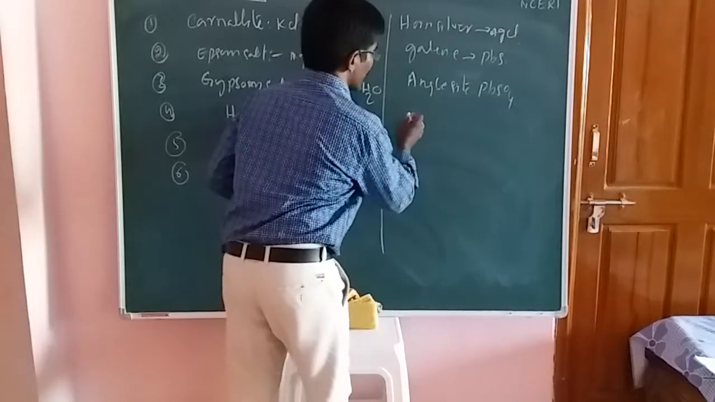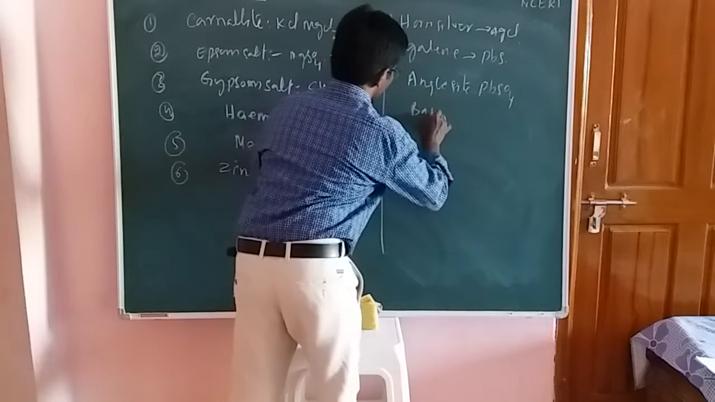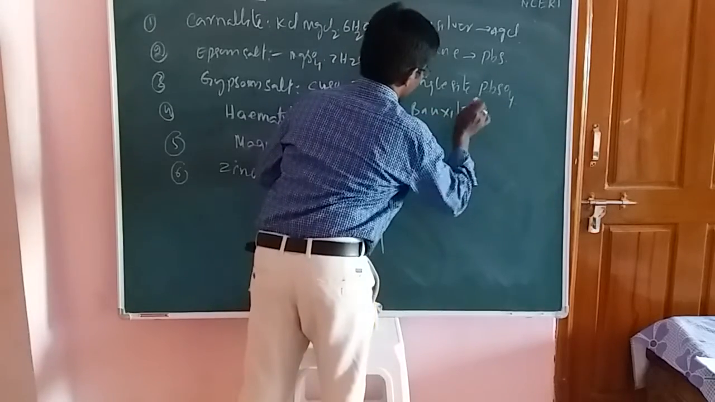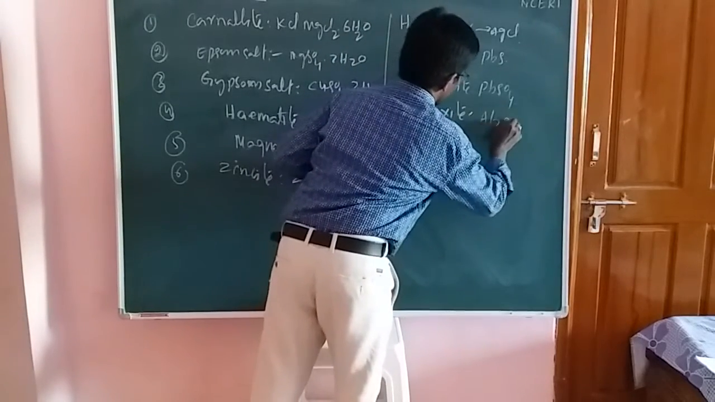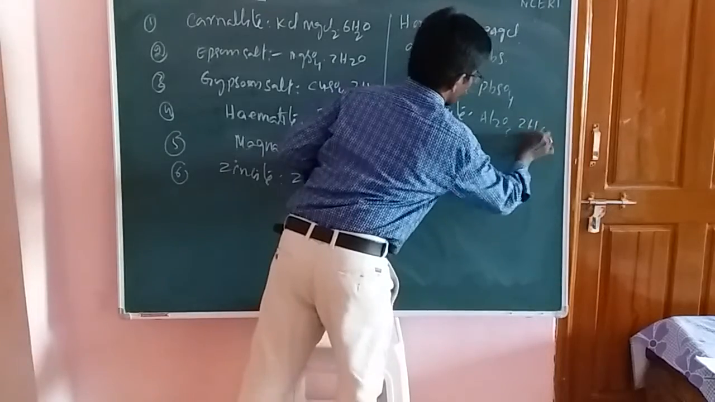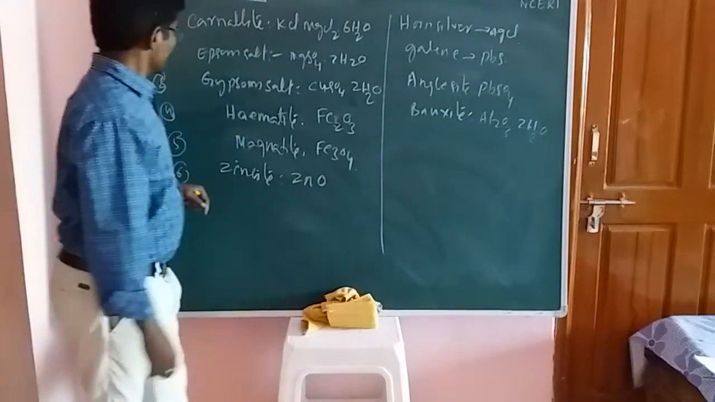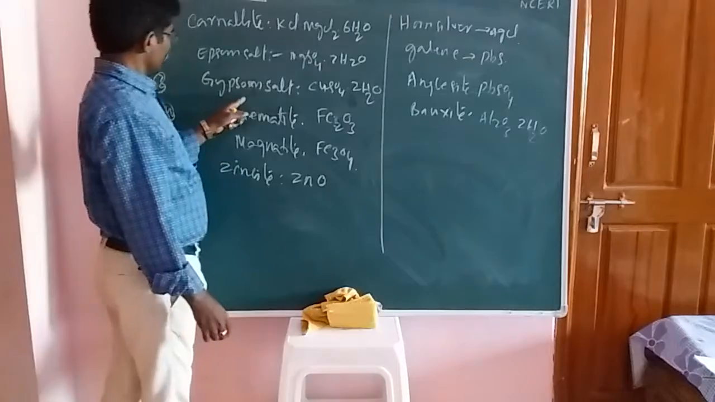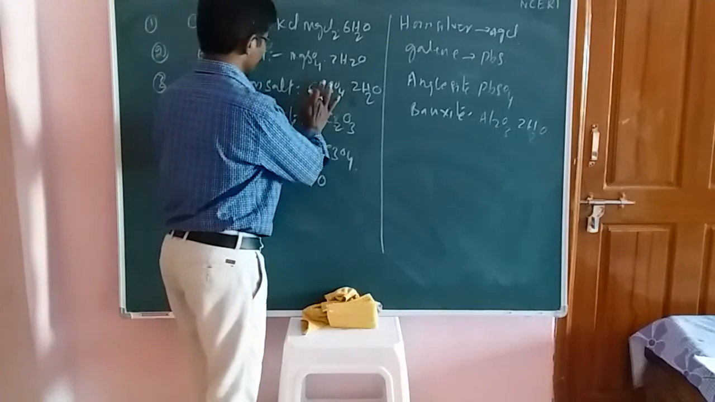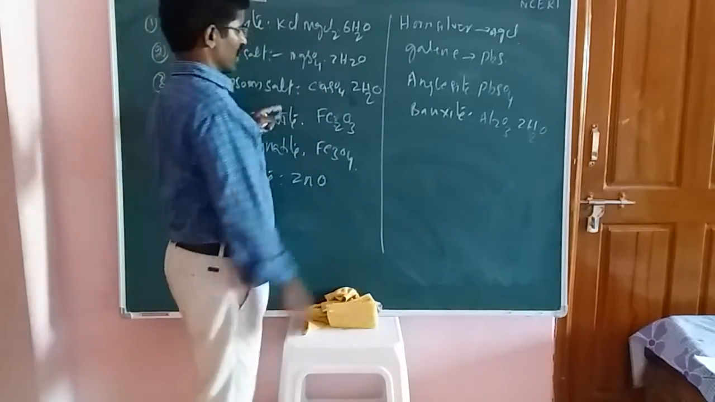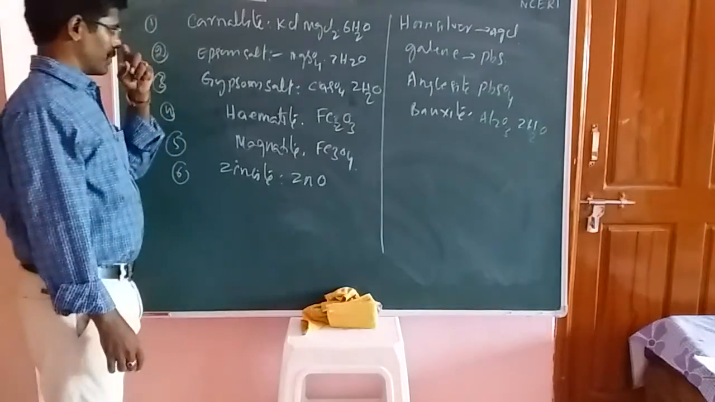Next one is bauxite. Bauxite is Al2O3 2H2O. Students, here I made a mistake. What about gypsum salt? I hope CaSO4 is the right answer for gypsum salt.